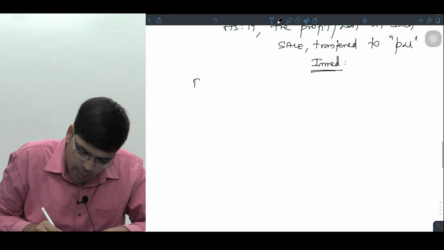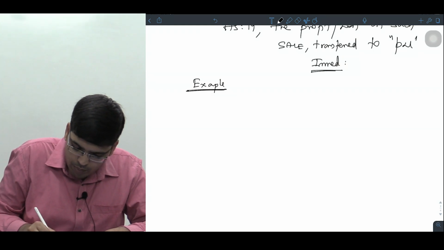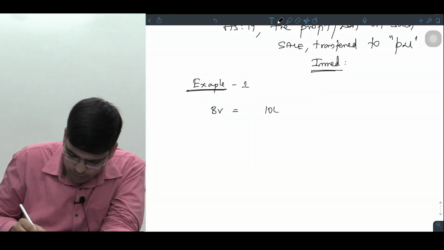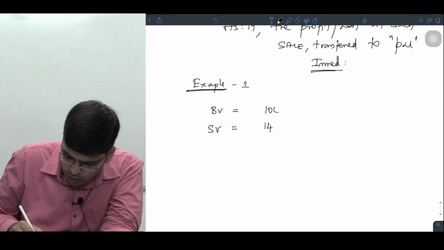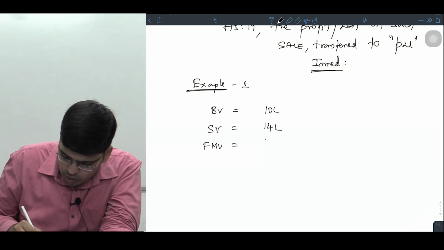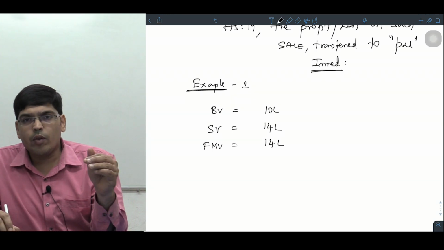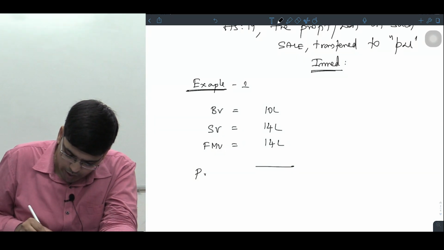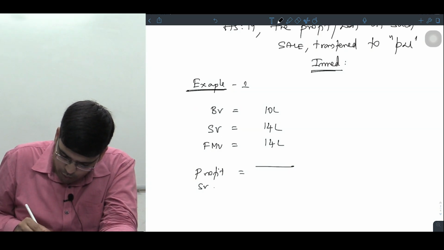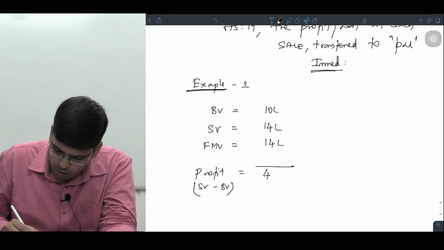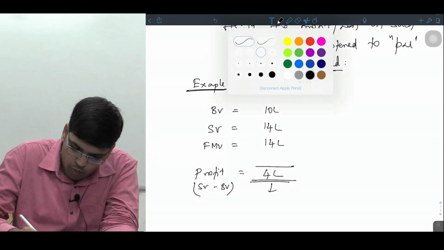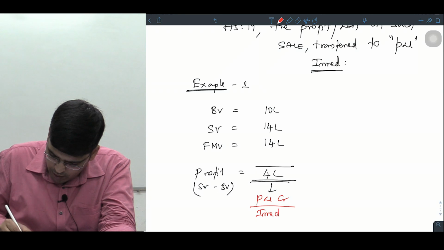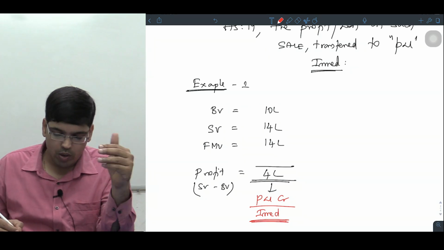Sir, take an example, you will understand, don't worry. Example number 1. Suppose book value of the asset is say 10 lakhs. The sale value of the asset is say 14 lakhs. And the fair market value of the asset is how much, sir? 14 lakhs. Even if you had sold the asset to an outsider, you could have sold for 14 lakhs. In this case, how will you get the profit? The profit is nothing but sale value minus book value. Do you agree? So 4 lakhs is the profit. This should be taken to P&L account credit immediately.